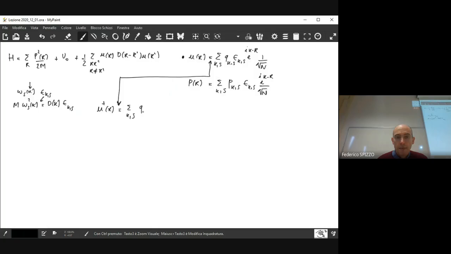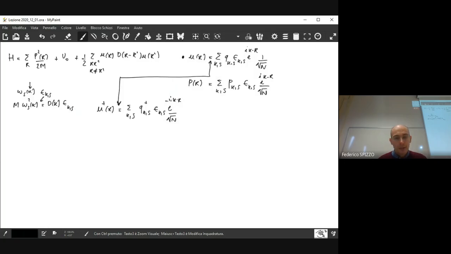So in this case, we have Q_KS, the adjoint, E_KS, e to the minus i k times r divided by the square root of N. Here we have a phase with a negative sign, and here we have a phase with the positive sign.